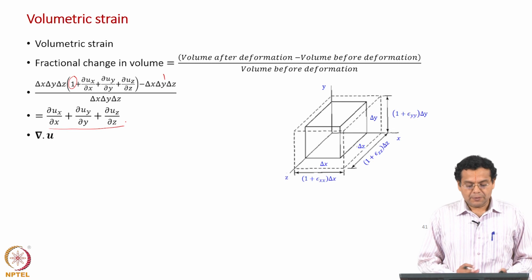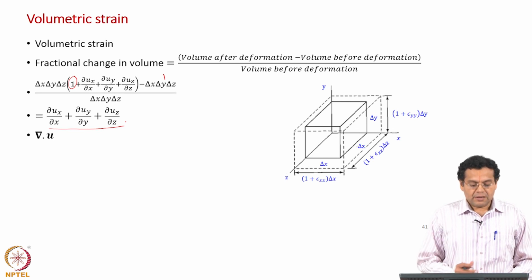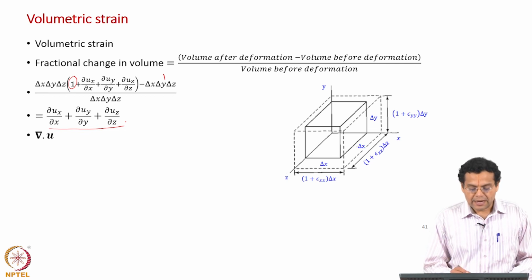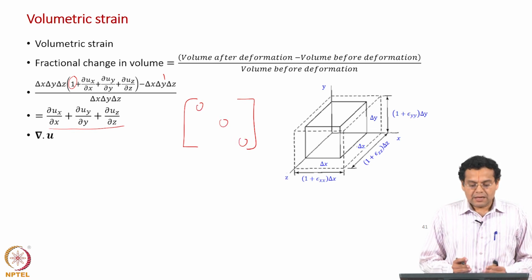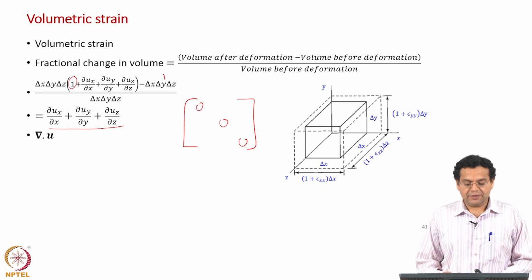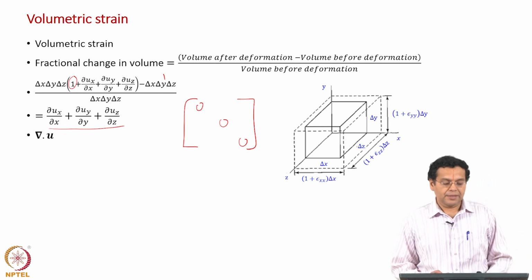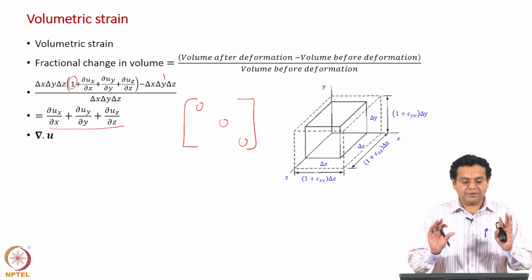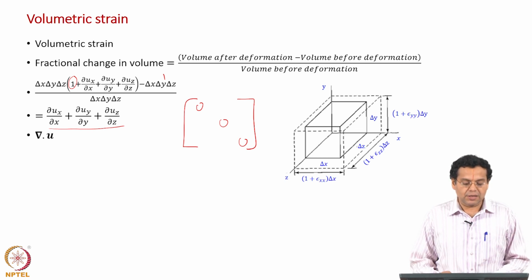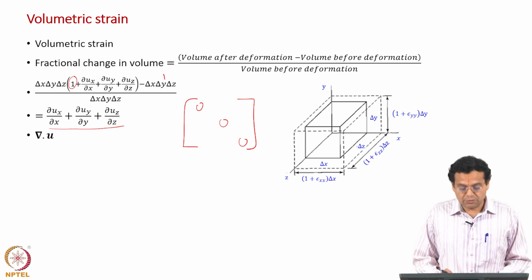Once again we have come across these terms of just gradients earlier, and in terms of our displacement gradient tensor, those are the diagonal elements. When you sum up, you get a nice physical significance, it tells you the fractional change in volume. So, del dot u, one way is to look at it as the divergence of the displacement field, the other way is to look at it as telling you the fractional change in volume.